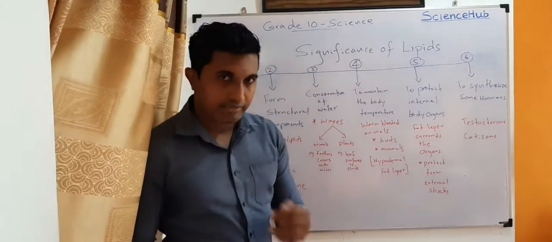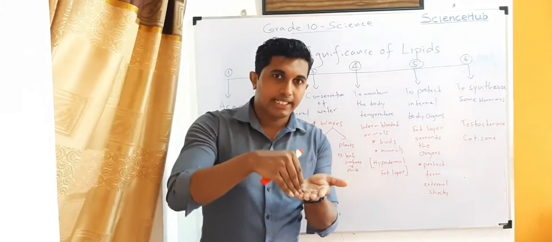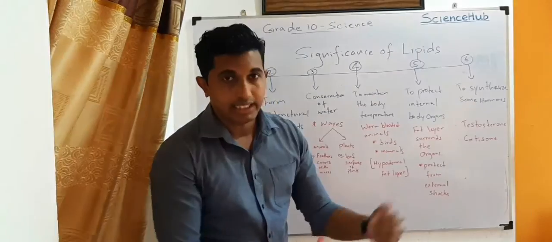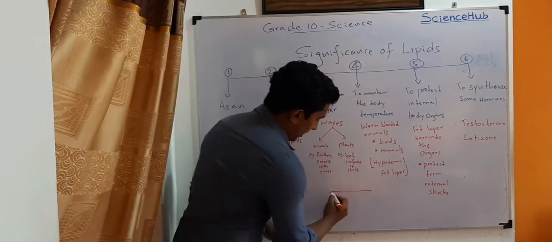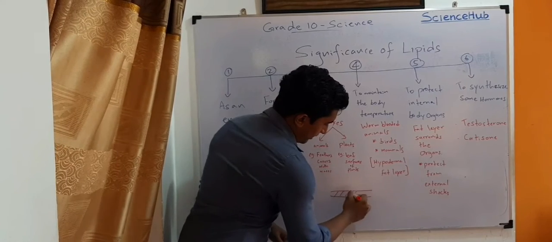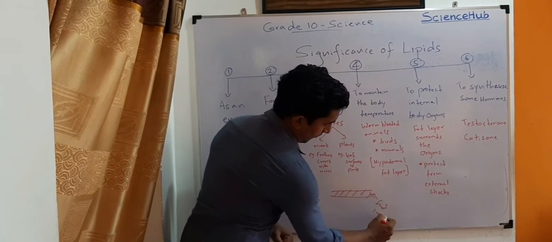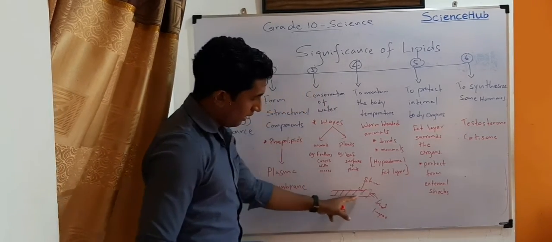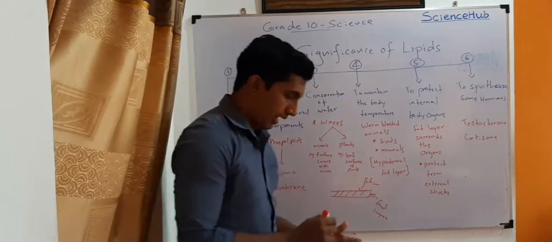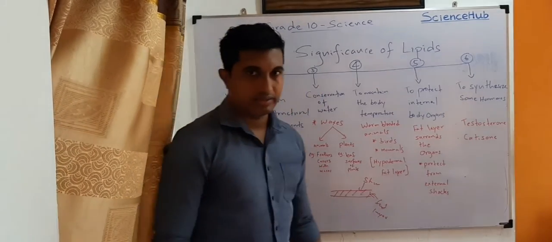A hypodermal fat layer means a fat layer which lies inside the skin. If this is the skin, then this is the fat layer. We call these types of fat layers hypodermal fat layers.